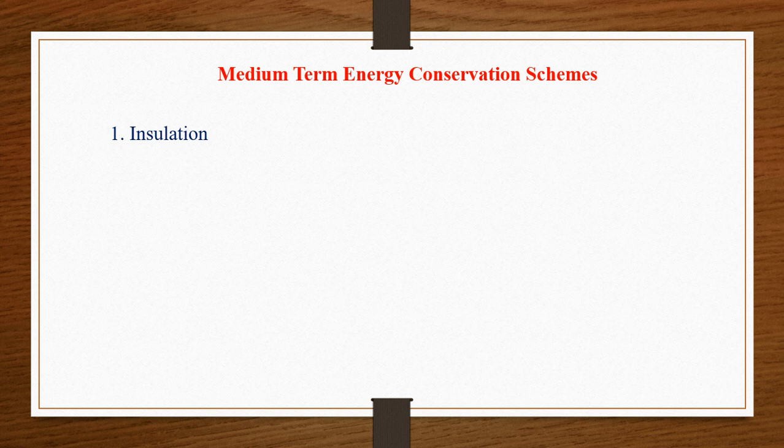So for what are we using this insulation? Improving insulation can save energy. How can it save energy? This is the energy conservation method, insulation. If you improve the insulation, you can save energy. If you can save energy, you can reduce your electricity bill, and thereby you can save your money. So how can we save our money? By improving the insulation. I will give you examples.